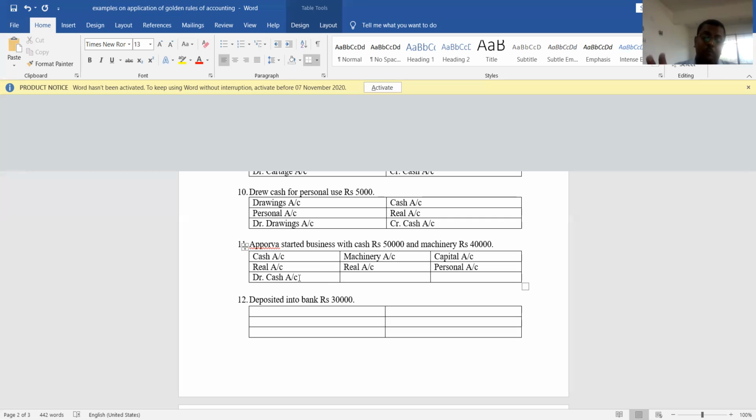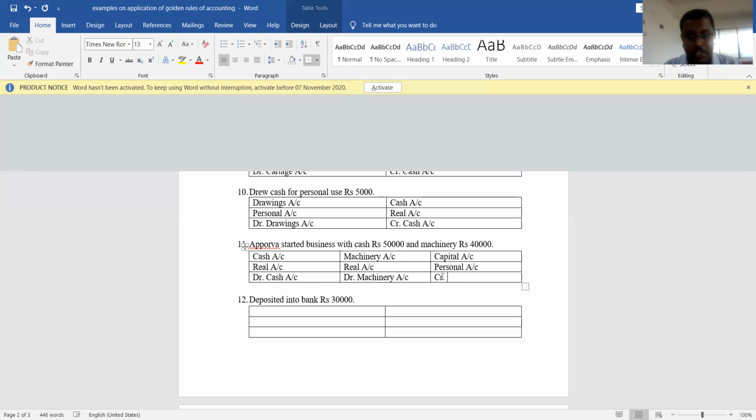Now, Apurva started business with cash and machinery. So cash comes in, and at the same time machinery comes in. Understood? So machinery account should be debited. Machinery is also an asset and a real account. What is the rule of real account? Debit what comes in and credit what goes out. Here machinery is coming into the business, so we debit the machinery account. Since cash account and machinery account are debited, which account should be credited? Capital account should be credited.